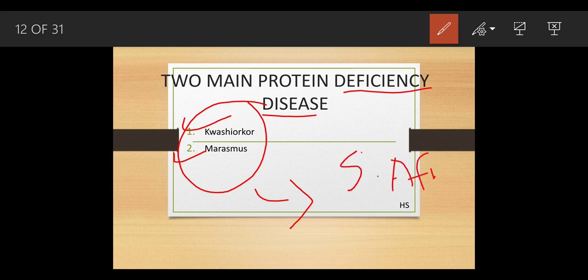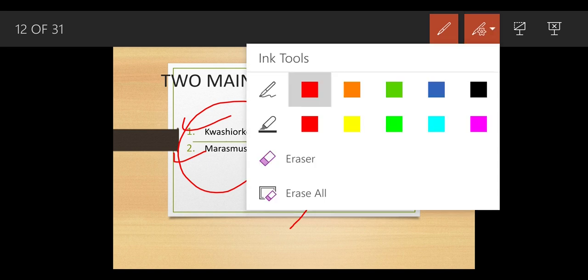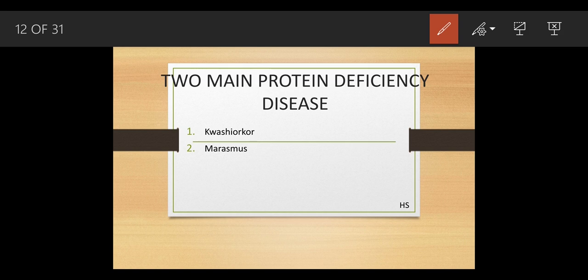Why is this mostly in Africa? South Africa basically, because the people in Africa are very poor, and as they are very poor, they can't feed their child, so that is why they suffer from kwashiorkor and marasmus. But why have they been given different names? Both of them are protein diseases. Why have they been given different names, like kwashiorkor and marasmus? Let's understand.